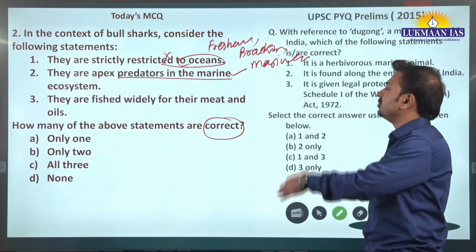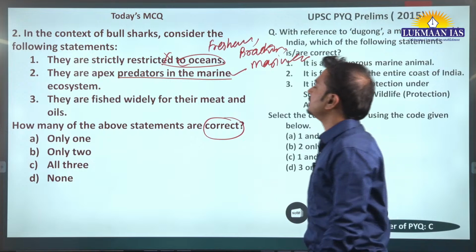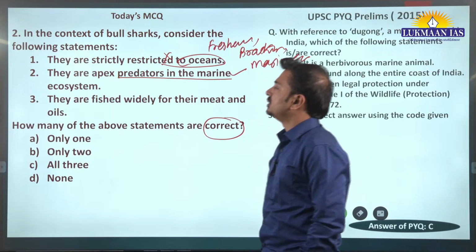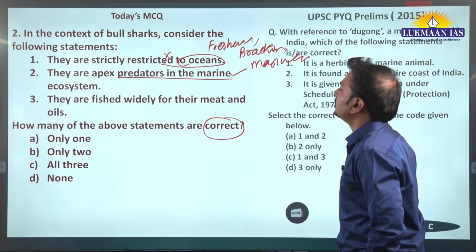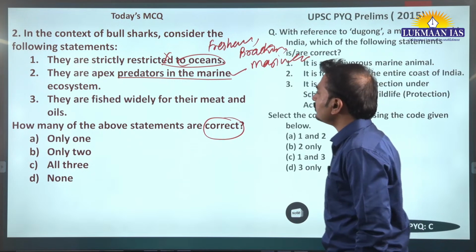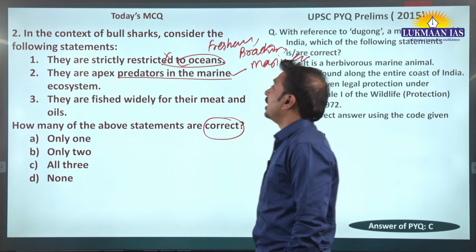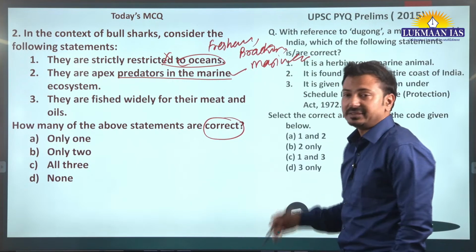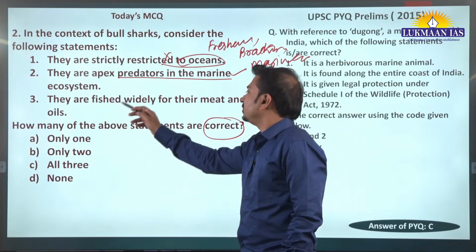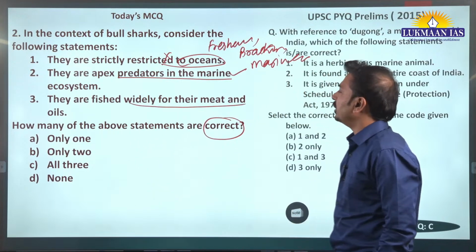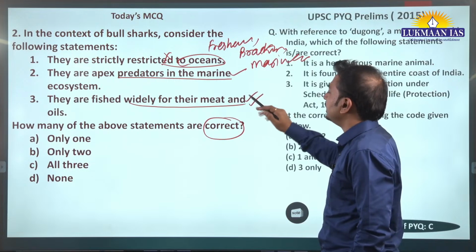Okay, this is very famous. At present it is largely found in Africa, especially in the Zambezi river. ठीक है, Zambezi river के यहाँ पर ज़्यादातर ये sharks मिलते हैं. Now they are fished widely for their meat and oils. Yes, that is correct. We can say even hide.